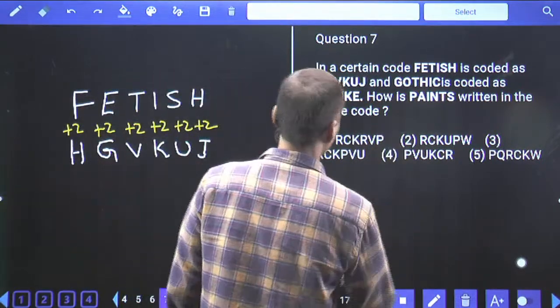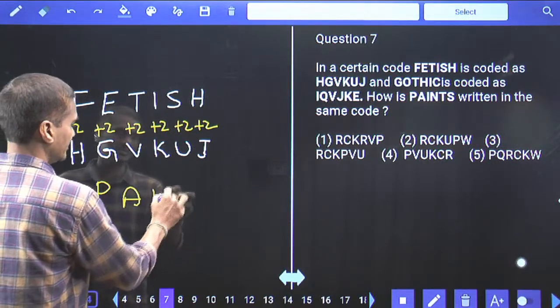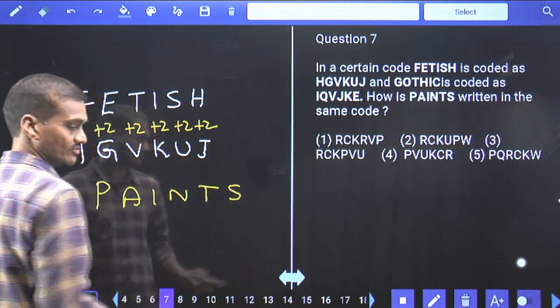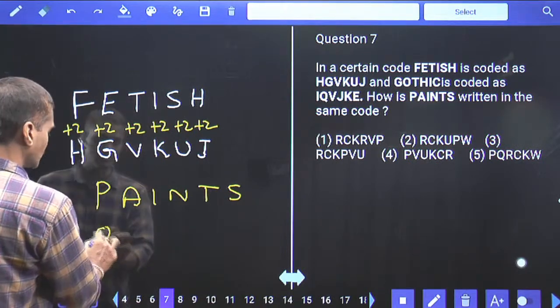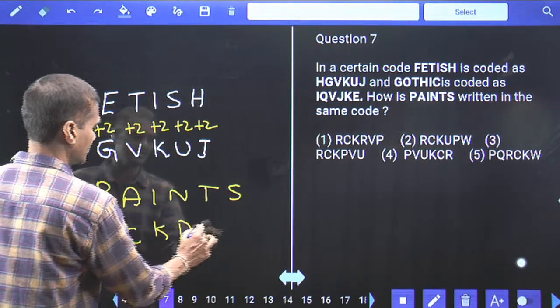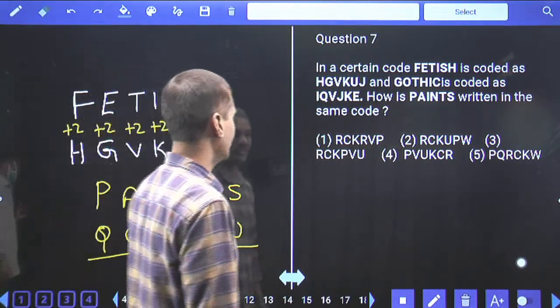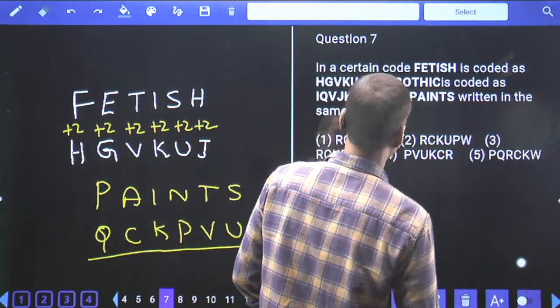And similarly, how is paints to be written in the given code language? Paints, P-A-I-N-T-S, paints. Now to each of these, we need to add 2. P plus 2 is R, A plus 2 is C, I plus 2 is K, N plus 2 is P, T plus 2 is V, S plus 2 is U. Hence, what is the answer? R, C, K, P, V, U.